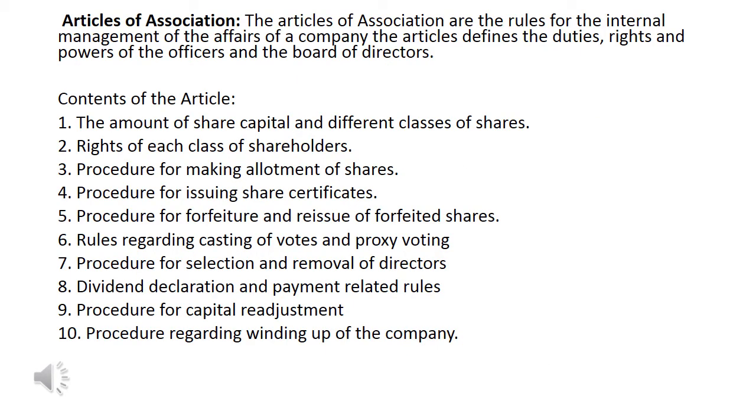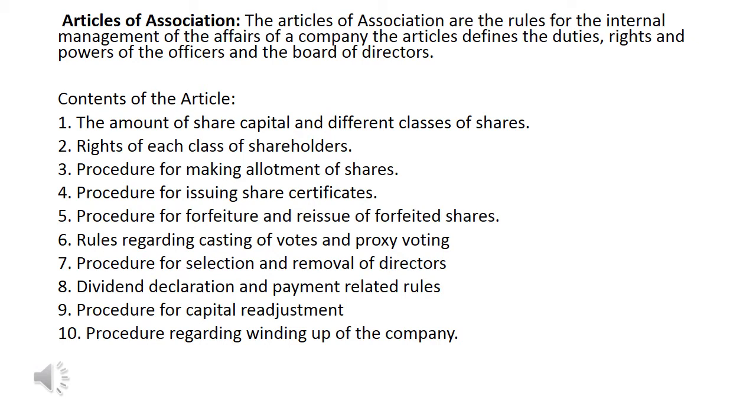Second main document is articles of association. Like you know that memorandum of association is open to the public, anyone can check, and it is a principal document. But articles of association are the internal rules and regulations which can only be seen by the internal board of directors or the employees who are working in the organization. So the articles of association are the rules for the internal management of the affairs of a company. The articles define the duties, rights and powers of the officers and the board of directors.